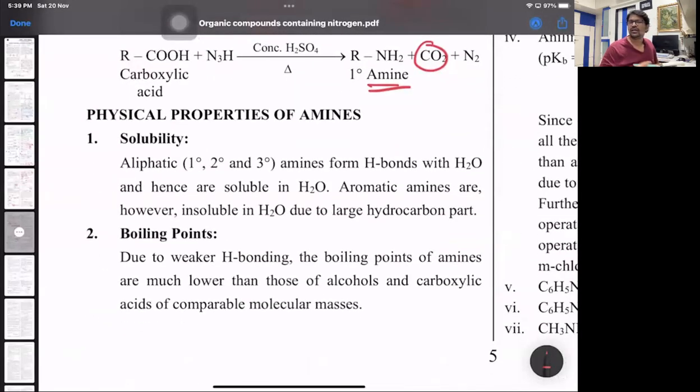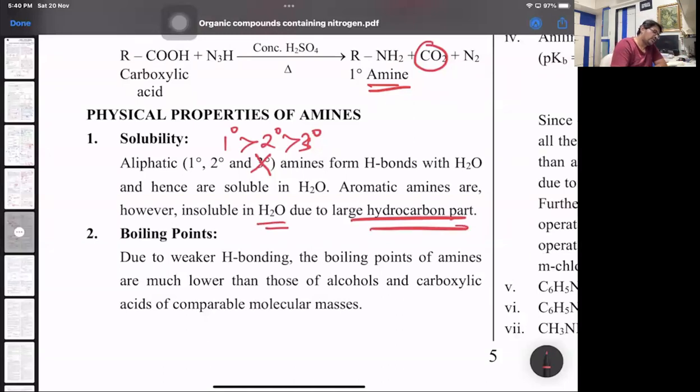Coming to solubility. 1 degree, 2 degree amines form hydrogen bonds with water, but important, 3 degree amines don't form hydrogen bonding. Why? There is no H only. There's an electronegative atom, but there is no H. So they don't form hydrogen bonds. 1 degree and 2 degree will form. So the order of hydrogen bonding is primary as maximum because of NH2, 2 hydrogen, then secondary, and then tertiary amines. So tertiary, in fact, does not show H bonding. Aromatic amines are insoluble in water because of the large hydrocarbon part over there.